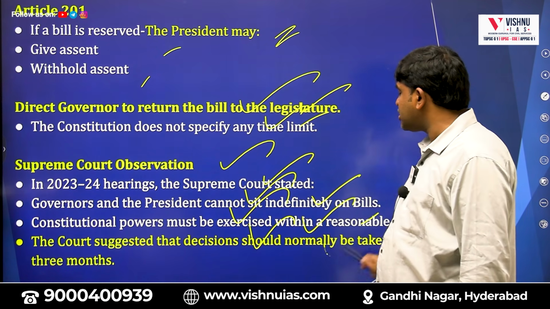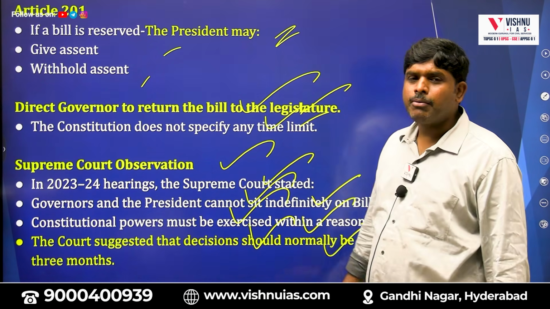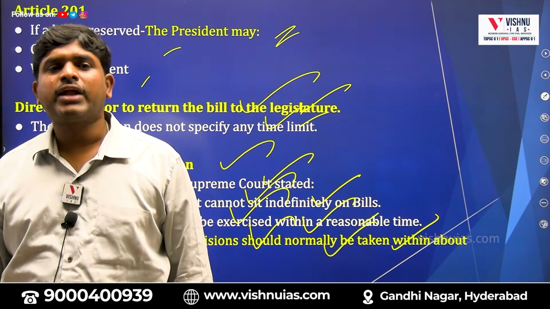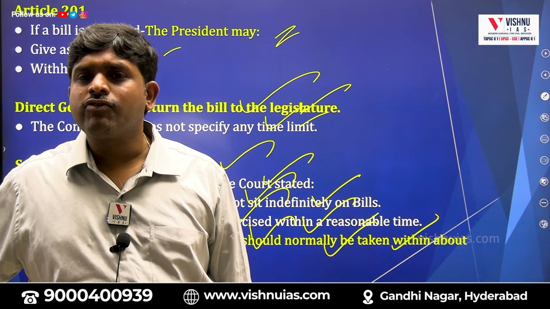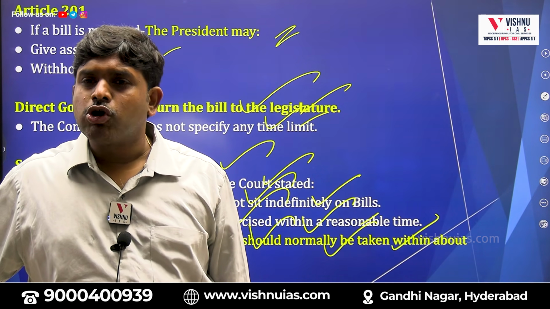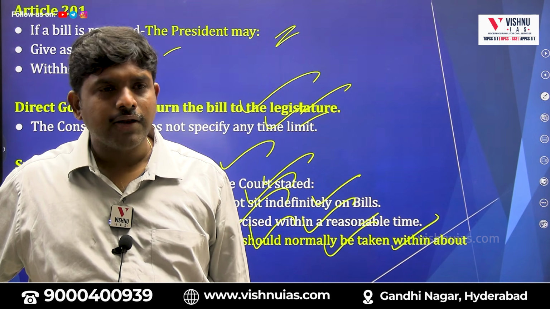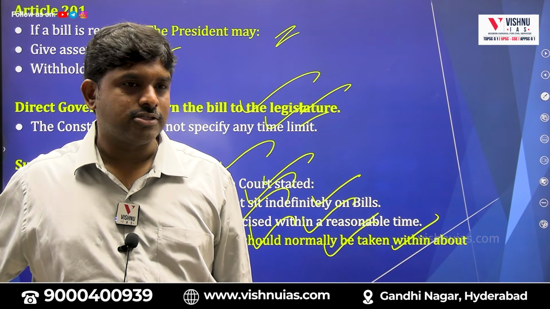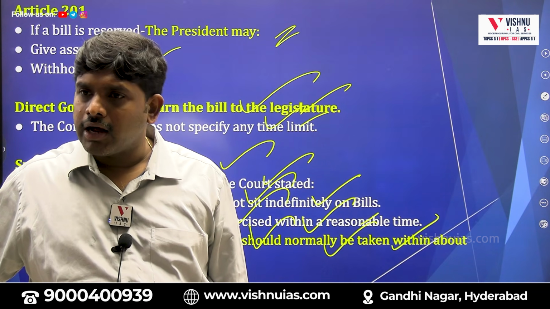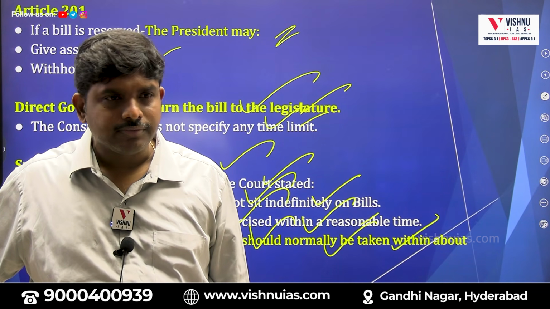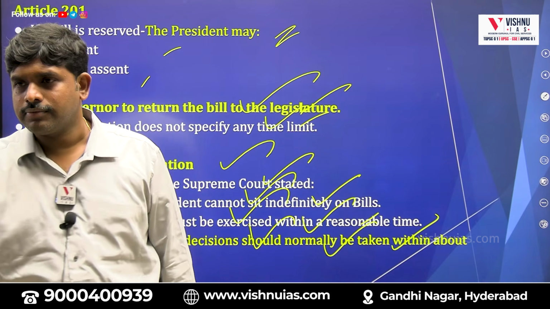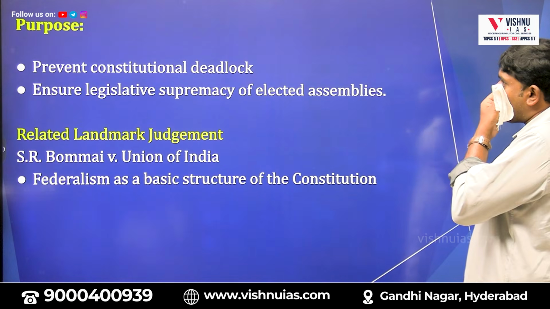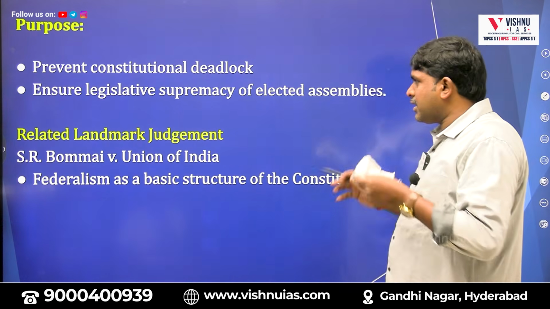The court suggests that a decision should normally be taken within about 3 months. Hence, for the state legislature, it put a time of 1 month with the advice of the Council of Ministers and 3 months without it for the governor, and for the President, 3 months with or without advice. Did you get the difference? Yes, this you know.